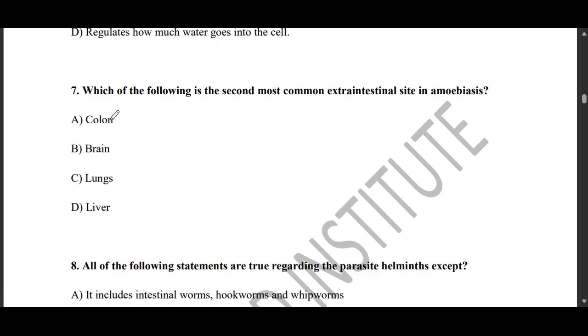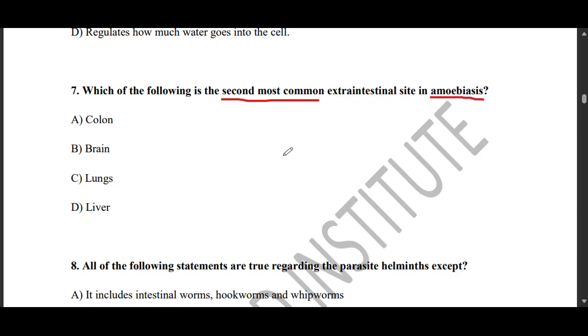We go to question 7. Question 7 says, which of the following is the second most important extra-intestinal site in amoebiasis?